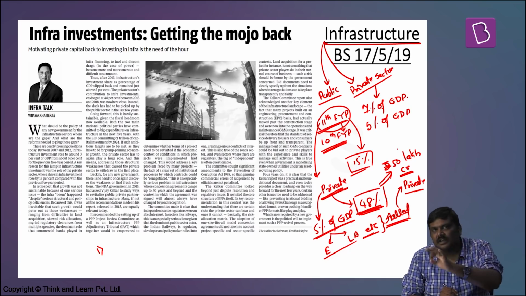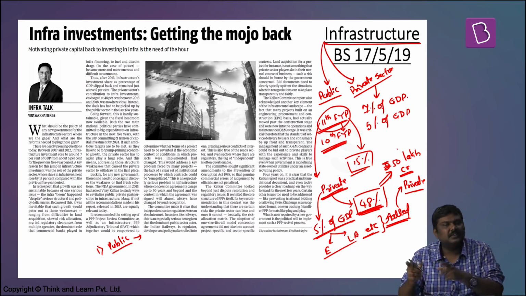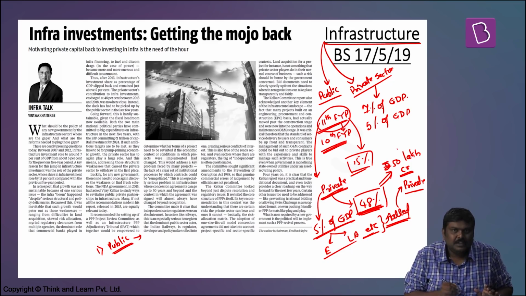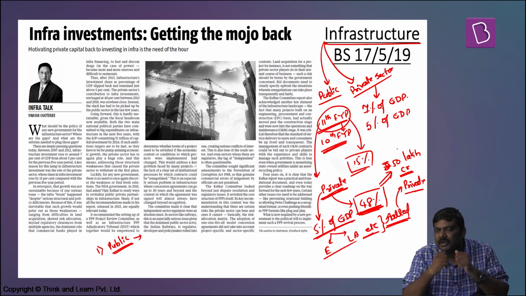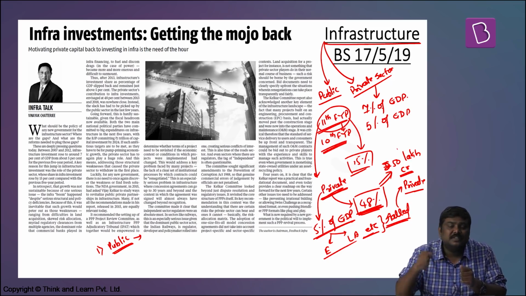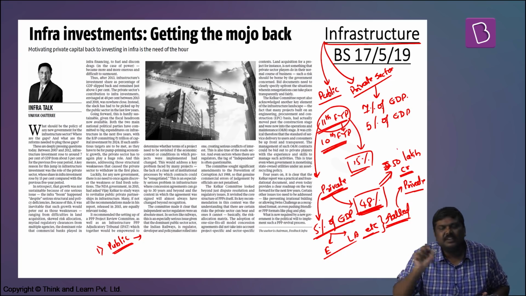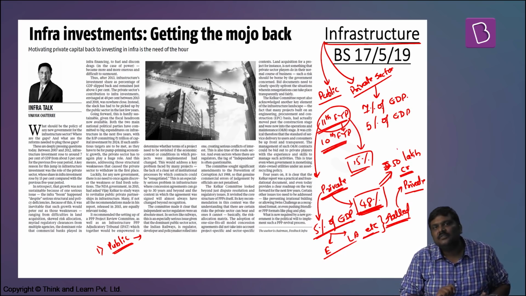Now, 2 points you must understand here: 1. Whenever the investment in infrastructure from the private sector comes down, it is the public sector which will step up and increase its investment in the infrastructure. But more importantly, there is a limit on how much the government should invest or can invest in the infrastructure. Because the Government of India, majority of the times, will be worried about its fiscal numbers, specifically the fiscal deficit. And since our revenue expenditure majority of the times overshoots the budget estimates, there is a pressure on the capital expenditure. Hence, there is a limit on how much the Government of India can invest in the infrastructure sector.